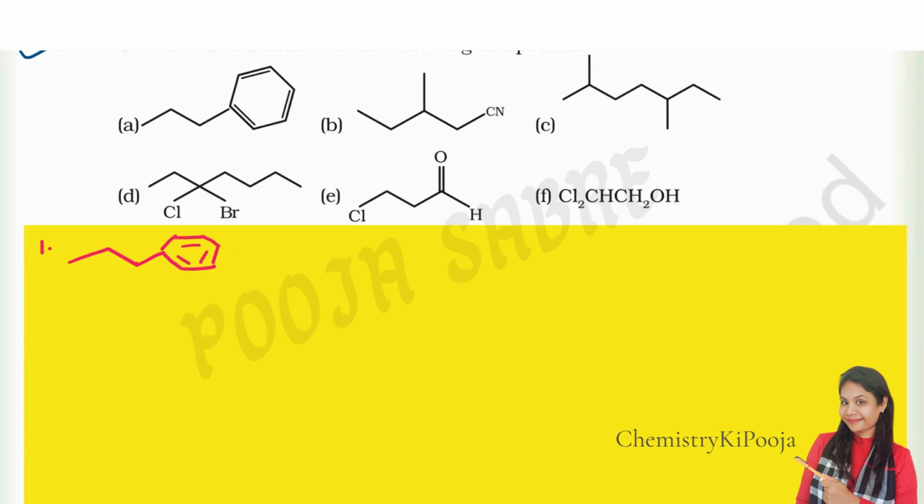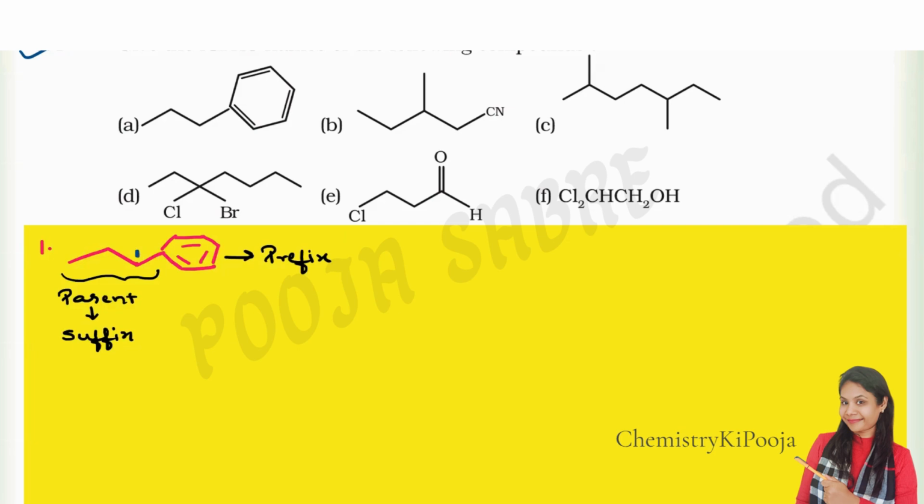Now, while writing the IUPAC name, we are going to follow all the rules. Many a time I have explained, whenever there is a benzene ring attached to the carbon skeleton, always remember the carbon skeleton becomes the parent, and whichever is the parent, we write it as a suffix. The benzene ring will be named as a prefix. It becomes the substituent. Clear? So how are we going to write the naming? The naming in this case is, here we have